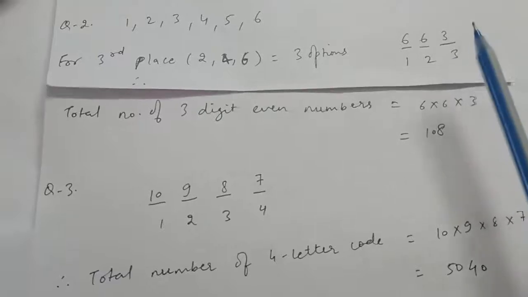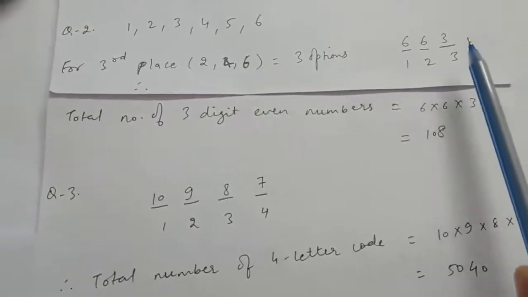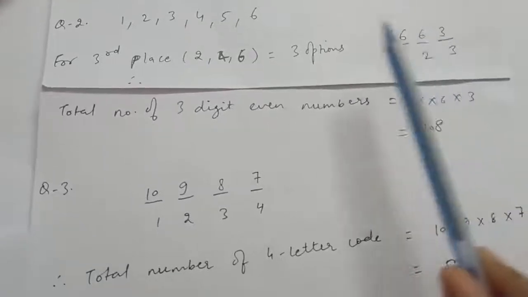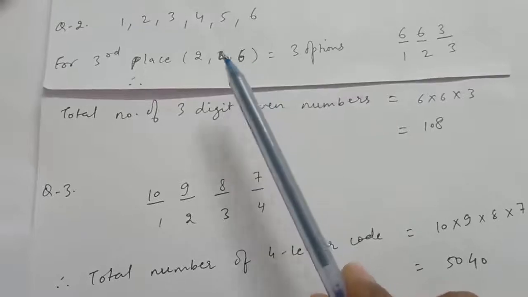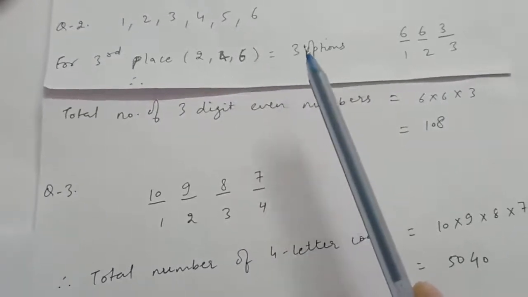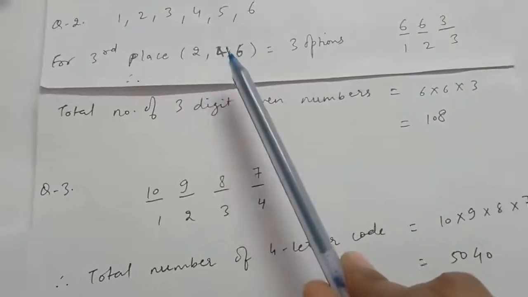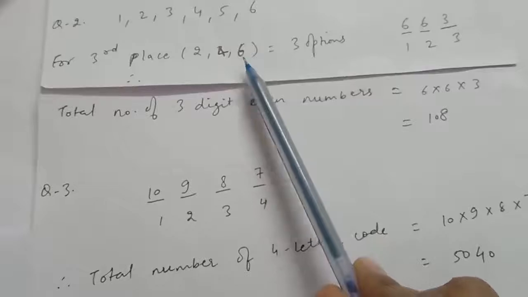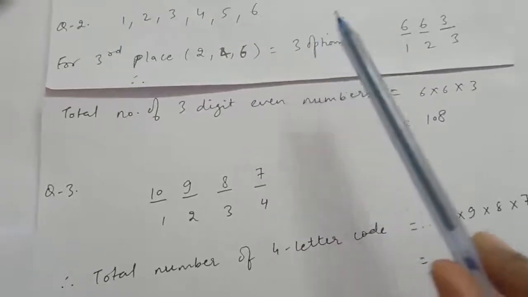Because this 3-digit number should be an even number, therefore for the unit place we have 2, 4 or 6 as the options, right? Because the number which we want to form is an even number, therefore unit place can be filled either with 2 or 4 or 6. Therefore for the third place we have 3 options.